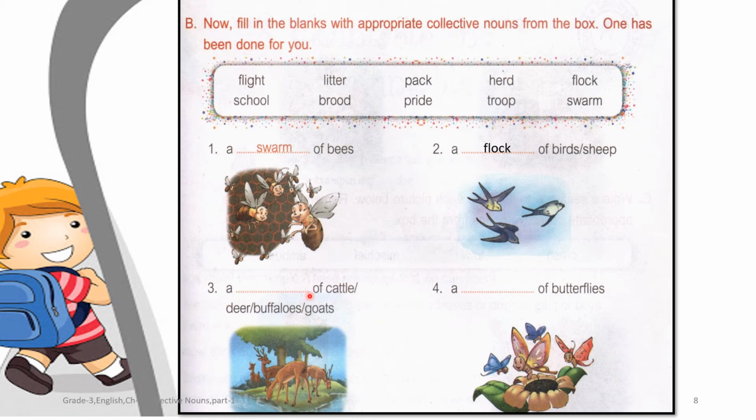Third one, a dash of cattle, deer, buffaloes or goats. A herd. A herd of cattle, a herd of deer, a herd of buffaloes or a herd of goats. Herd is a collective noun which refers to the group of cattle, deer, buffaloes and goats. Fourth one, a dash of butterflies, a flight of butterflies.